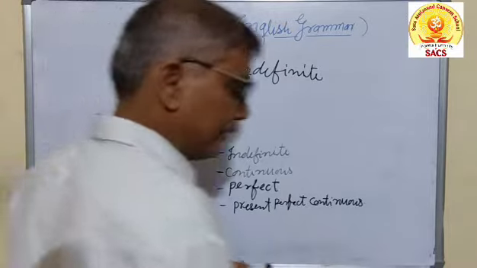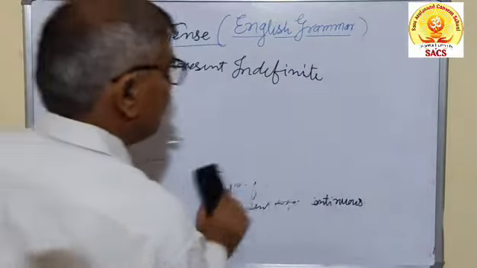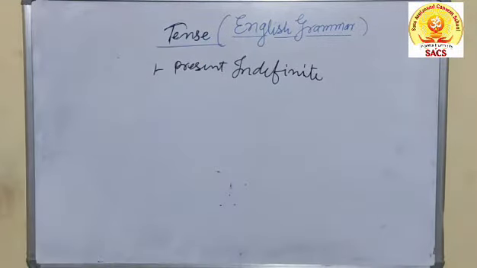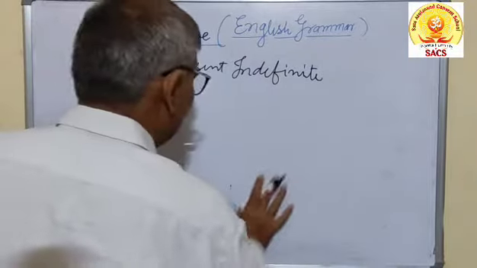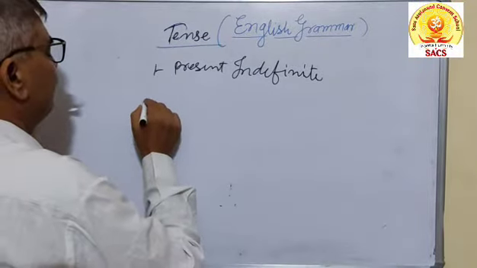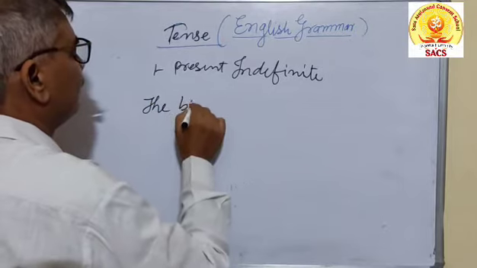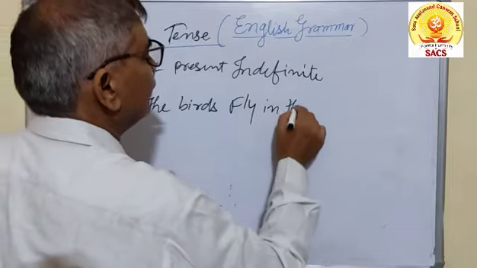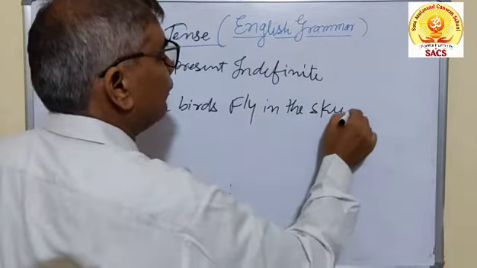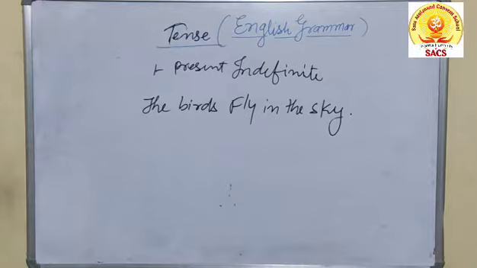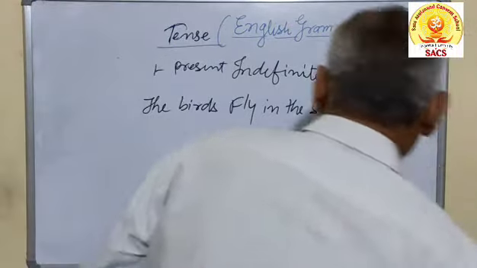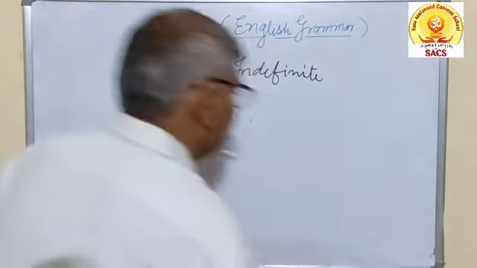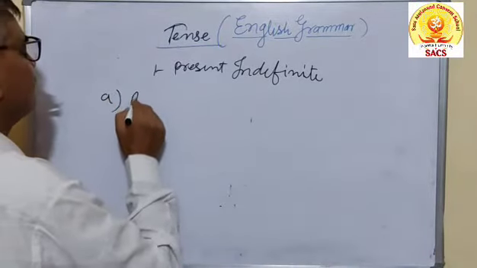Actually, the thing which is not definite is known as present indefinite. In such types of sentences, generally the sentence represents a habitual action. For example, the bird flies in the sky. It is a habitual action. But before this, I want to tell you the structure of such types of sentences. First of all, I will write the first sentence, that is the affirmative sentence.